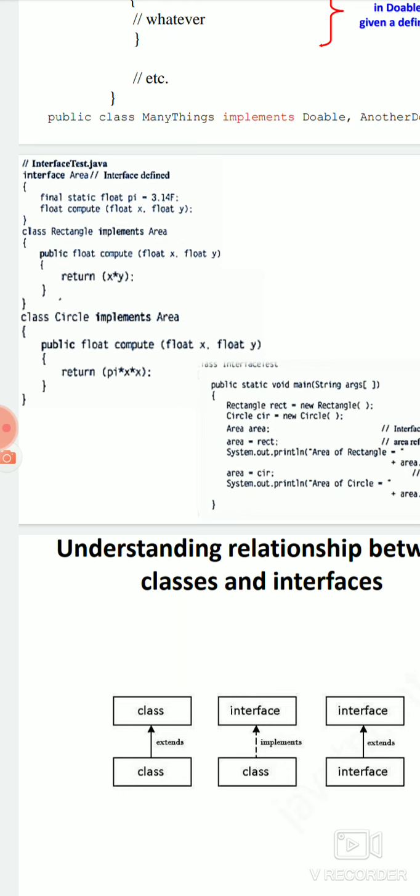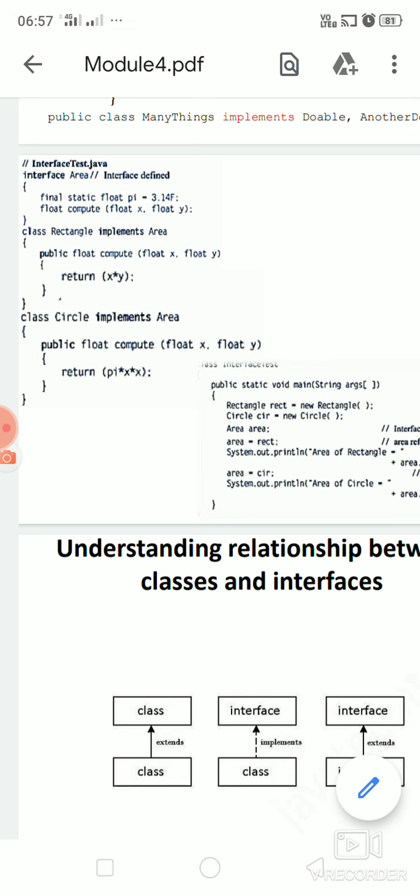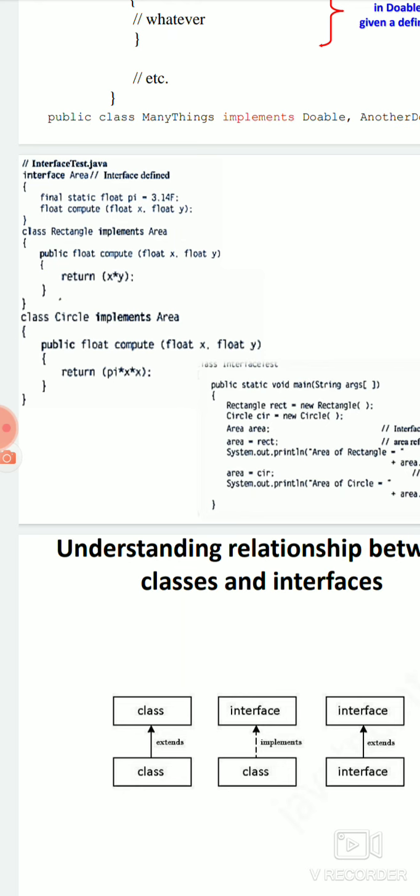Now another class, Circle, can implement Area. Again it can be extended from Area. It is possible because it is an interface. Otherwise you cannot implement directly from another class. If Area is written as a class, it is not possible, but if it is written as an interface, you can implement from Area. So in this class again I have written the function definition of compute.